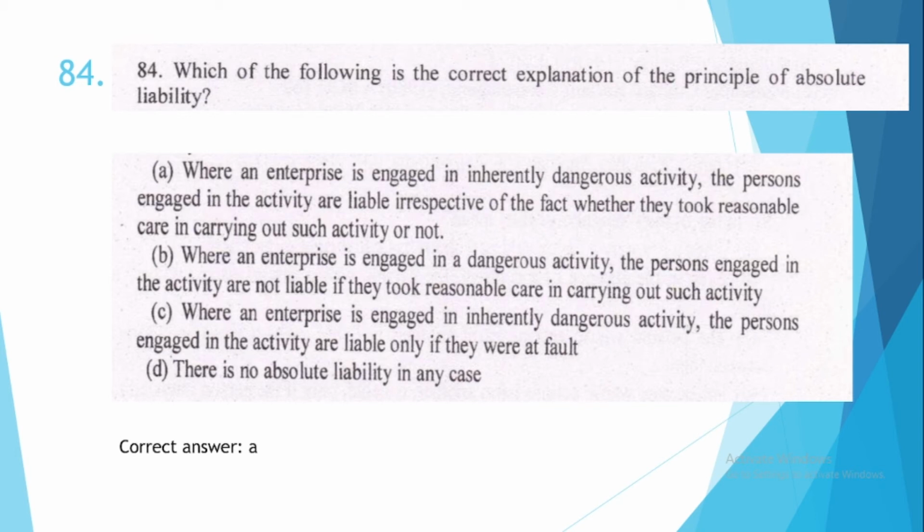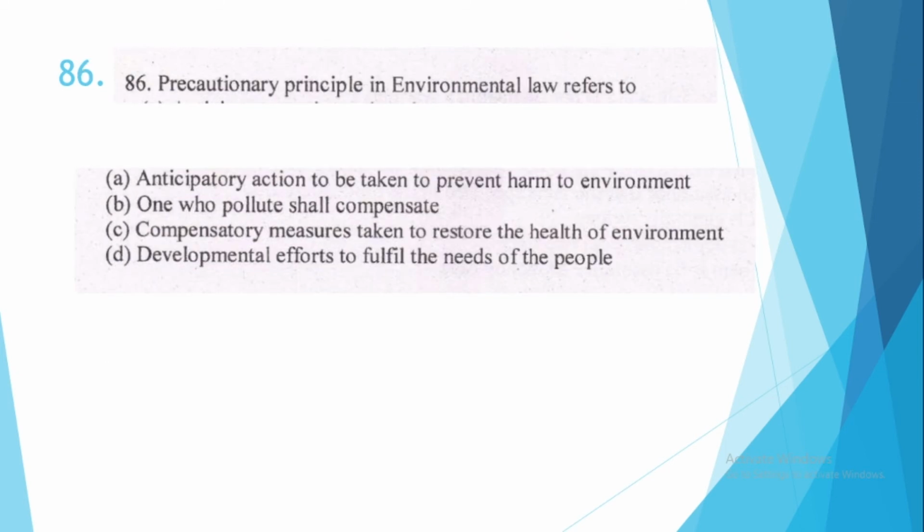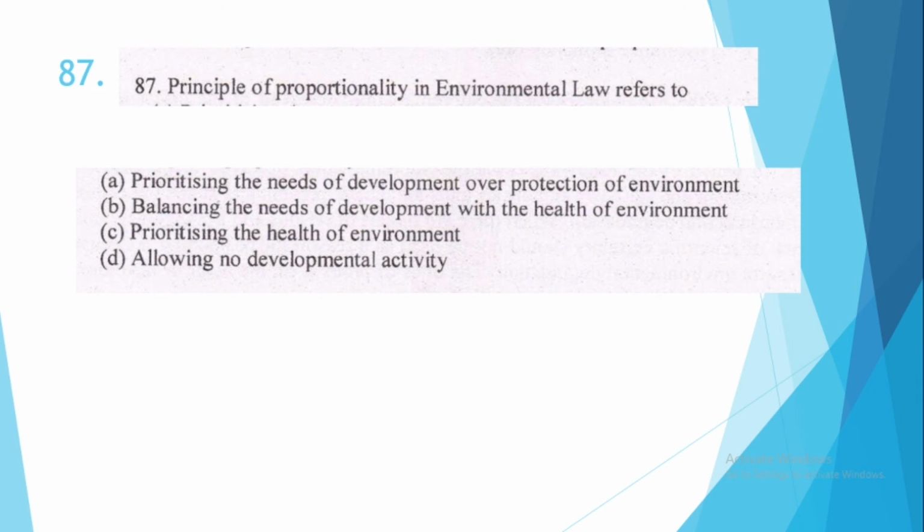Where an enterprise is engaged in an inherently dangerous activity, the persons engaged in the activity are liable irrespective of whether they took reasonable care in carrying out such activity or not. 85. Tarun Bharat Sangh Alwar versus Union of India is a case on option number C, illegal mining in wildlife sanctuaries. 86. Precautionary principle in environmental law refers to option number A, anticipatory action to be taken to prevent harm to environment. 87. Principle of proportionality in environmental law refers to option number B, balancing the needs of development with the health of environment.